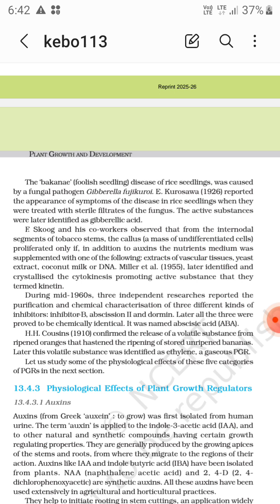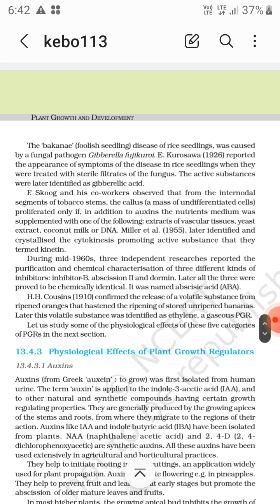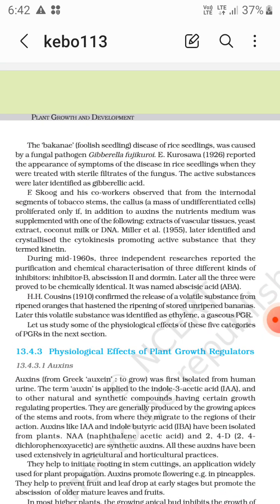Bakanae is a foolish seedling disease. Bakanae disease of rice seedlings was caused by the fungal pathogen Gibberella fujikuroi. In the 1920s, Kurosawa reported the appearance of symptoms of the disease in rice seedlings when they were treated with sterile filtrates of the fungus. The active substance was identified as gibberellic acid, so it causes the foolish seedling disease of rice.